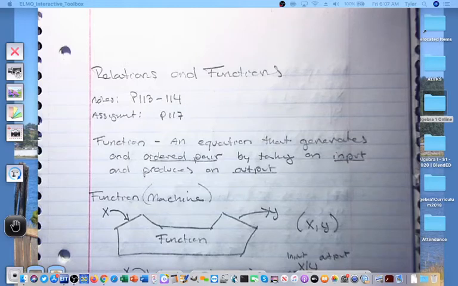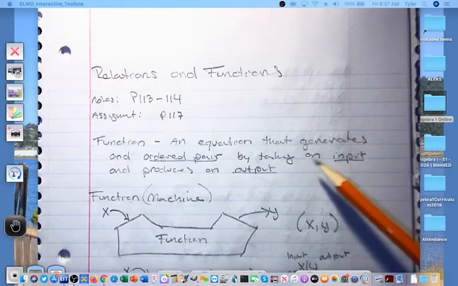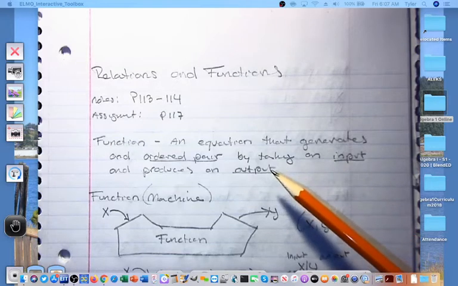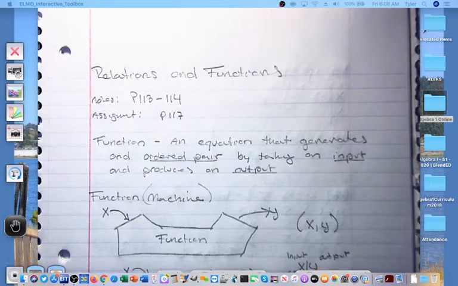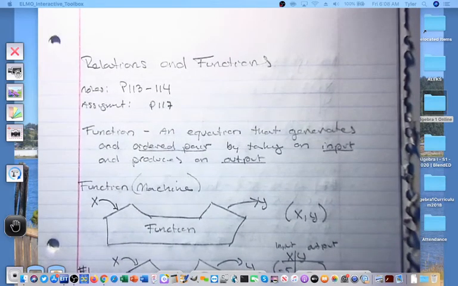So I've started off with a definition of a function. A function is an equation that generates an ordered pair, so x, y, by taking an input and producing an output. A pretty good depiction of this is a function machine. So here we have a function machine. Inside of it is some unknown function. We are going to put an x into the machine, and it's going to go through the function and produce an output. And then we write that output as an ordered pair, x, y, which we can plot and graph.